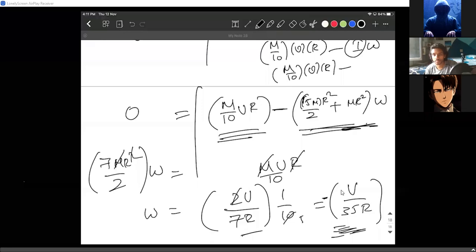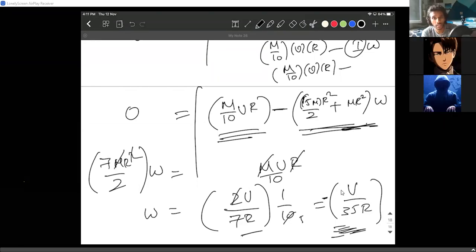Aniket, what is it? Sir, can't we just find the linear momentum and then divide the v by r and get... Wait, first of all, how are you equating linear momentum to angular momentum? Stop doing that. Sir, because at the instant when the man is throwing the ball, the ball also has linear momentum, the man also. Man doesn't have linear momentum here. The man is already set in rotational motion. The man is already rotating about the axis. Right after the ball is left, the man and the disc are already set in rotational motion only. They are going in a circular motion clearly. He's not going linearly. So you cannot call it linear motion.